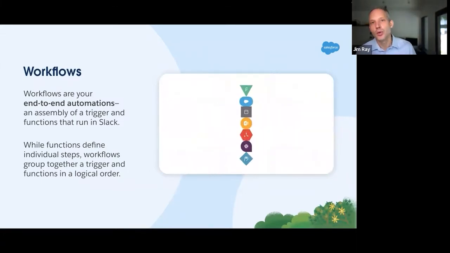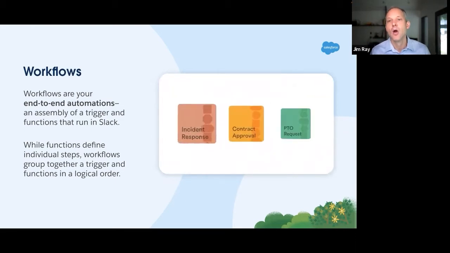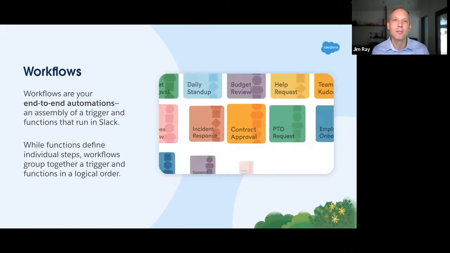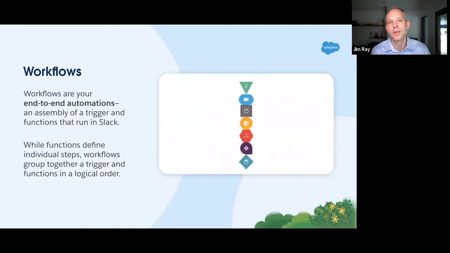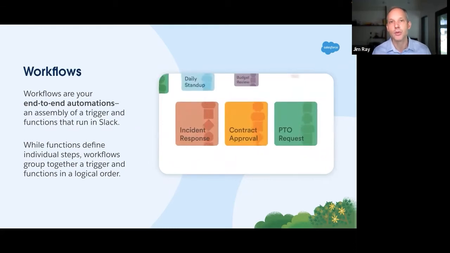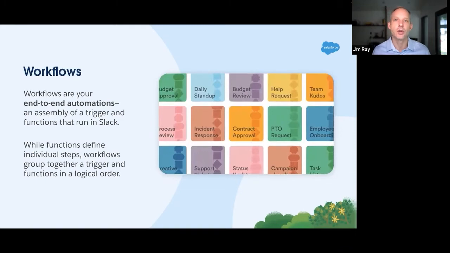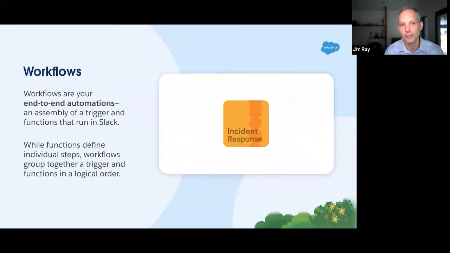And so when you've got these functions, they can then be grouped together as workflows. And so you can take the functions that you write, you can take functions that Slack provides, or you can pull from a library of functions from third-party apps and pull those together inside of Slack to create one of these workflows. And so today you'll be able to compose these workflows as code. And then coming soon, we're going to be introducing a new version of Workflow Builder that will let anyone in your organization create these custom automations without having to write any code at all.